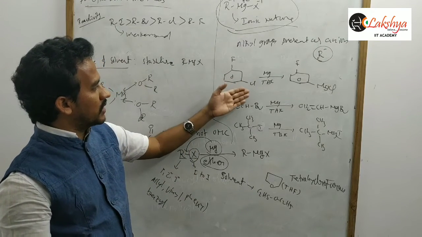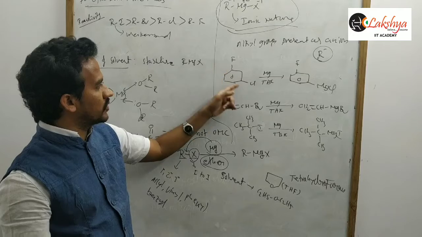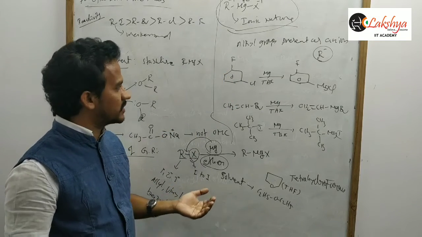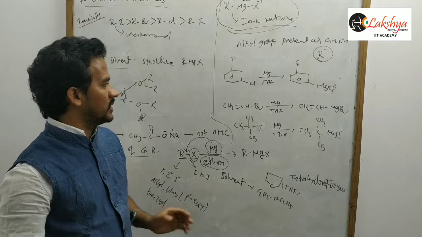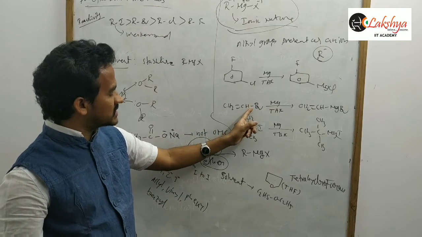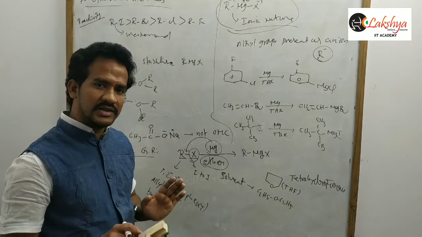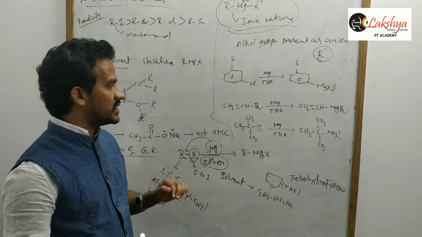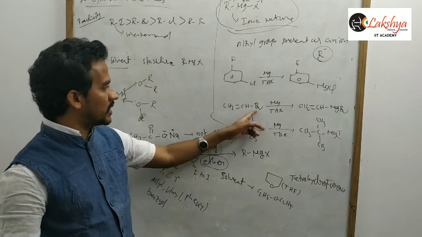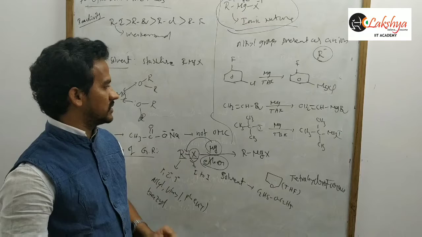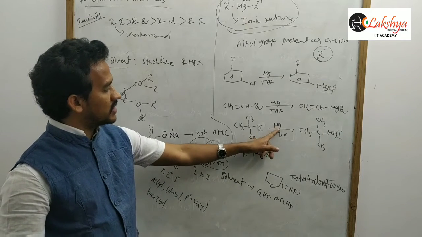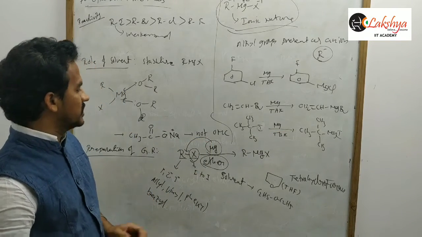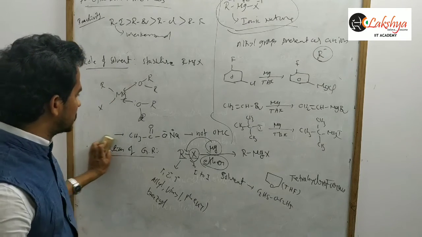Now we can prepare Grignard reagent, for suppose, with carbon-fluorine and carbon-chlorine. The carbon-chlorine bond is a weaker bond, so magnesium insertion takes place between carbon and chlorine. It is a vinyl bromide. Generally vinyl halides are not involved in substitution reactions, as you studied in SN1 and SN2 reactions. But here magnesium insertion is possible between carbon and bromine. And tertiary butyl iodide, on treating with magnesium, gives tertiary butyl magnesium iodide. So that is the preparation of the Grignard reagent.